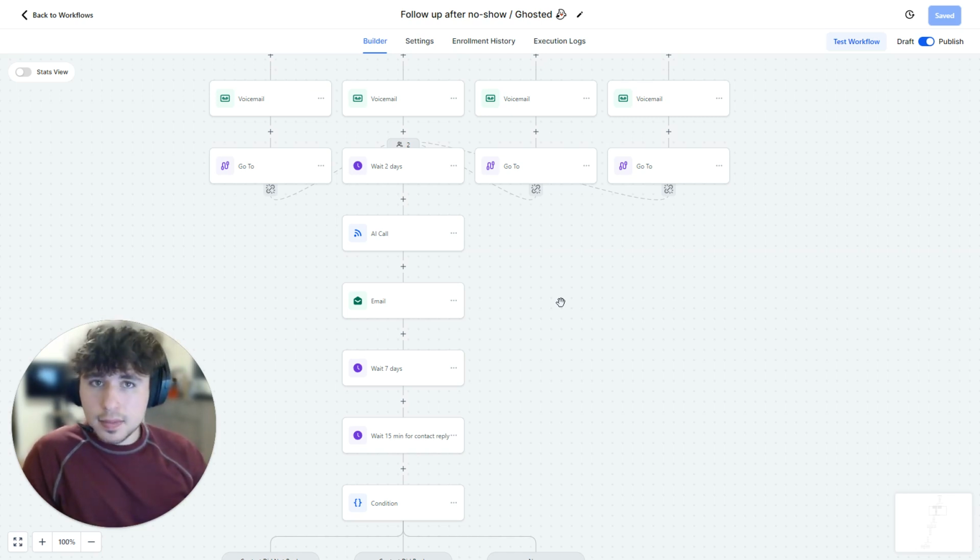If they don't pick up, it's going to dial them immediately again, which gets past Do Not Disturb, and it makes sure that they will pick up because we need them to so that we can actually help them with the service, right? And if they don't want the help right now, then we need to know that so that we can stop following up with them. So that's what this does.